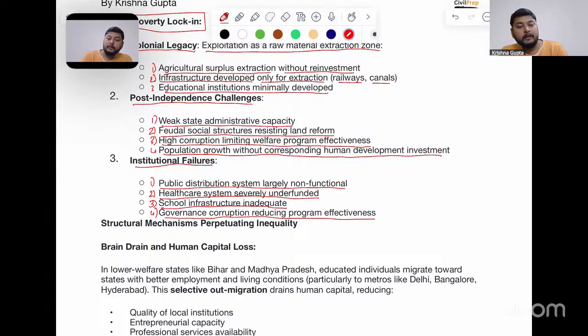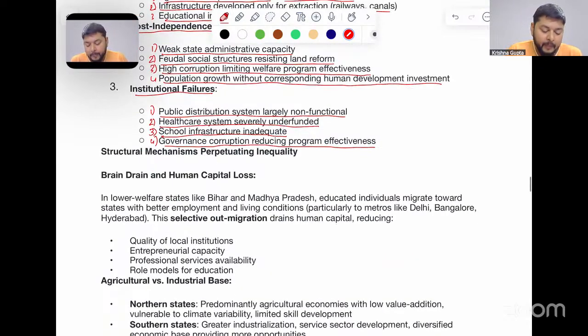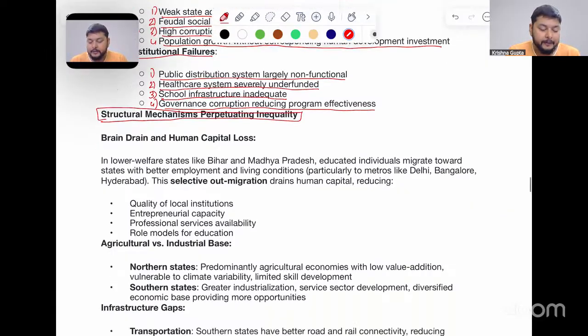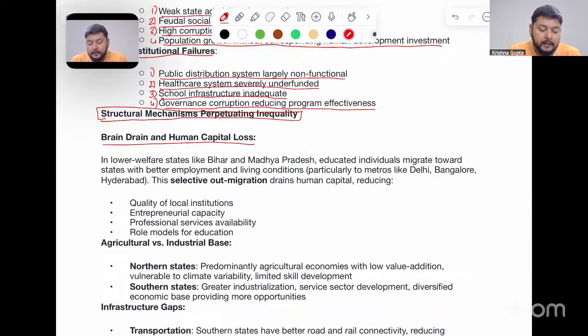If a certain program is getting a fund of around 10 crore, but the effective implementation is just 4 to 5 crore, then the overall effectiveness of that program will naturally decline. So this is happening in the region of Bihar. Now, the structural mechanisms which are perpetuating inequality in the region: brain drain and human capital loss. Now, what is happening in the region of Bihar?